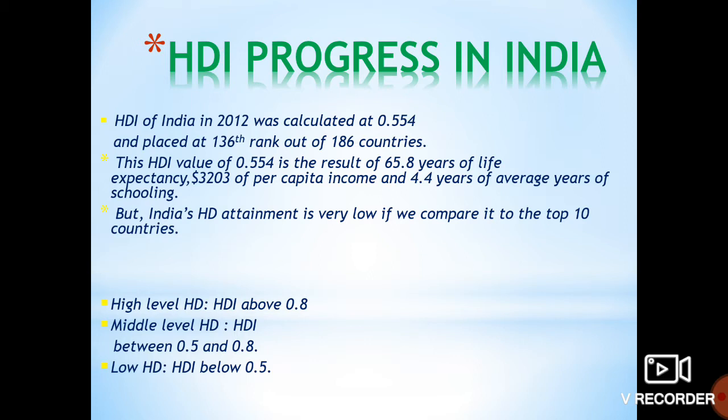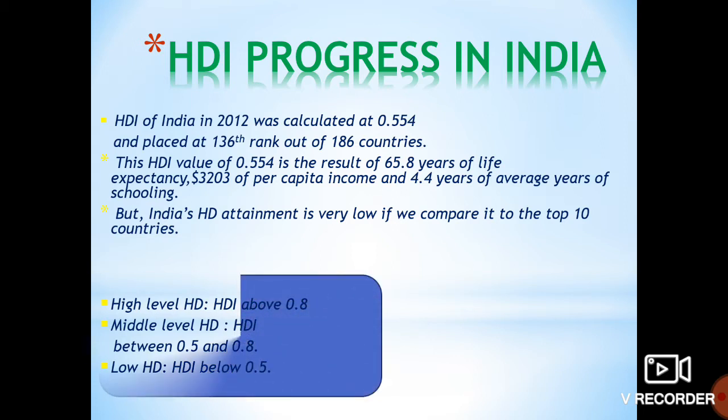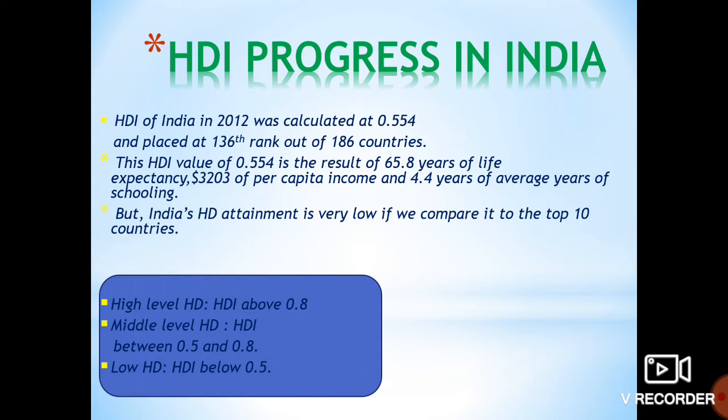But India's HDI attainment is very low if we compare it to the top 10 countries. And how do we know that? What is the level of human development? High level human development means whose human development index is above 0.8.